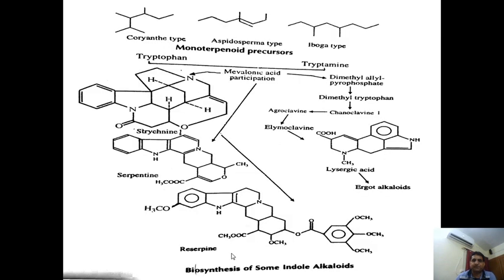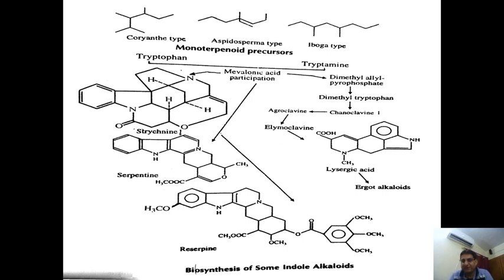From these compounds we can also obtain emetine and colchicine. Then examples of some indole alkaloids are reserpine, serpentine and strychnine, and some ergot alkaloids like lysergic acid. There is no need to go into detail about these compounds.